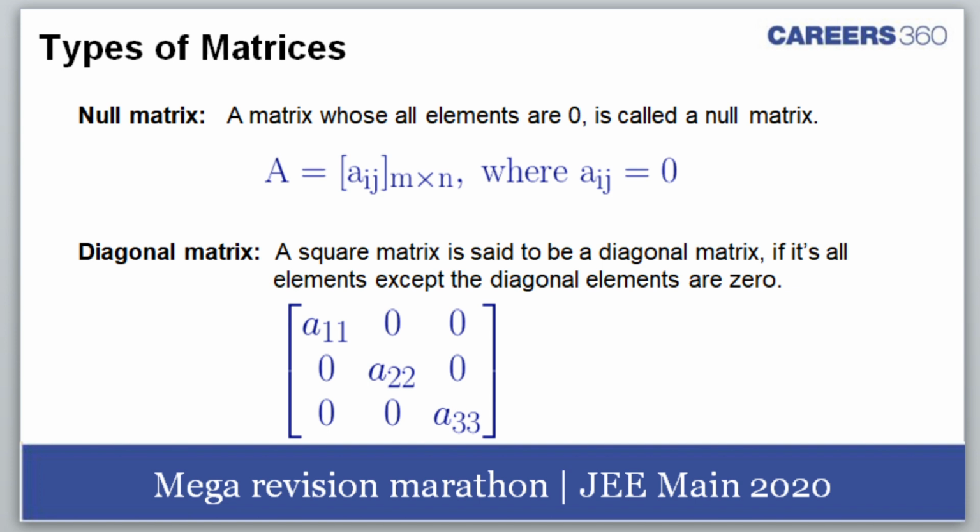A diagonal matrix. Here some kind of confusion exists for the students. There is a diagonal matrix, there is a scalar matrix and all that. So first of all, let's consider the diagonal matrix. First of all, it's a square matrix. It's called a diagonal matrix if all its elements except the diagonal elements are 0. So diagonal elements need not be equal. Then we come to the next slide.